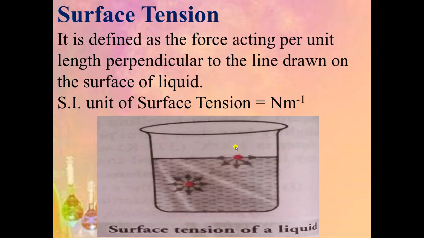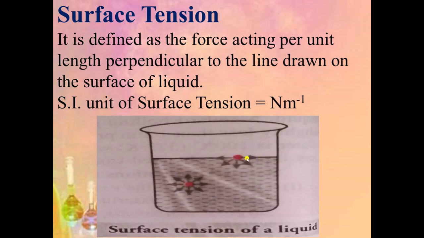Now the next property is surface tension. We will understand surface tension with the help of this diagram. This is a container. In this container, a liquid is present and there are many molecules in it, right? Now this molecule is attracted by other molecules in all directions. So the net force acting on the molecule is zero, because it is attracted by other molecules from this side as well as from this side, from the upward direction as well as the downward direction. So the net force is zero.